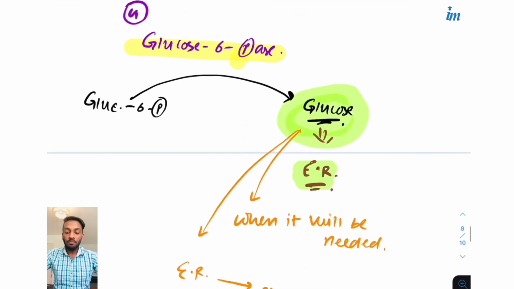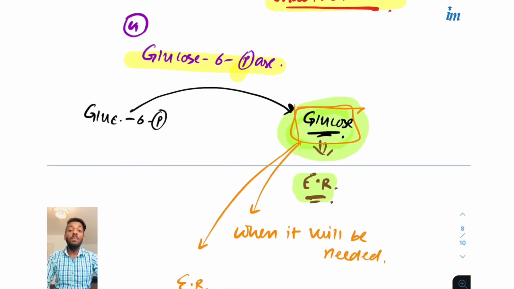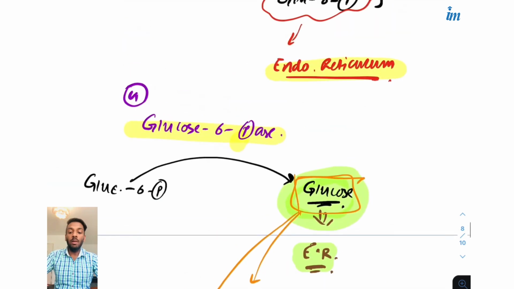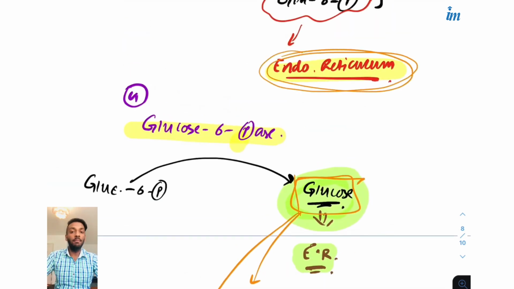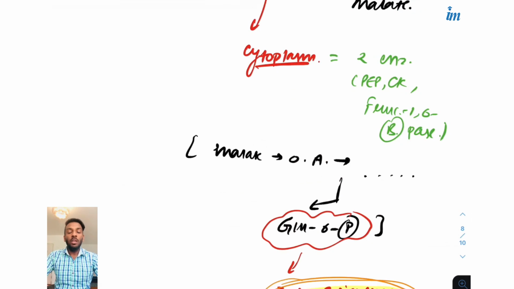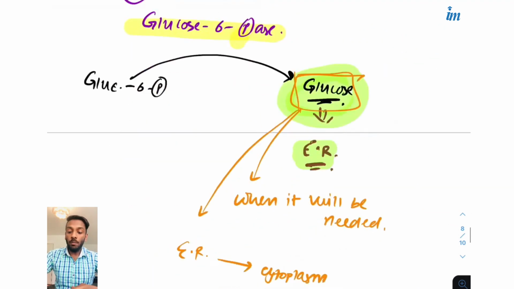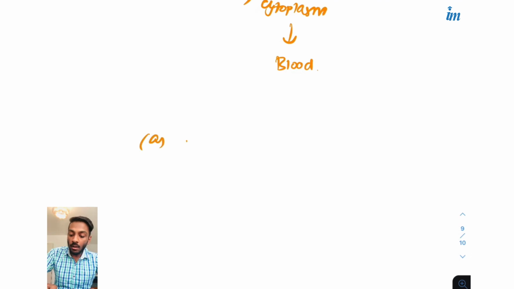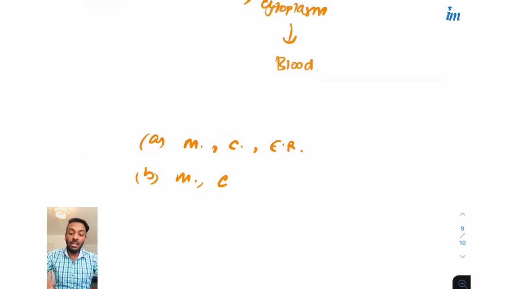So for this, because you know glucose has a tendency, it cannot stay in the cytoplasm for a long time, it can escape out very quickly. So for preventing that escape, we have to use this endoplasmic reticulum, but for a very short time. That's why if a question is asked, where is gluconeogenesis occurring, and you have options like option A is mitochondria, cytoplasm, ER, and the other option is mitochondria and cytoplasm, you should remember and tick the first option, because ER has a little role, but yes, a very crucial role to enable the proper working of glucose 6-phosphatase.